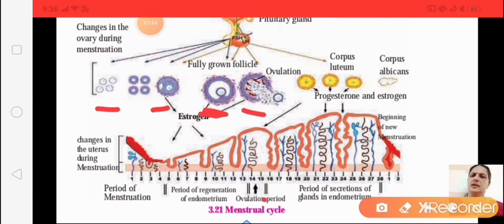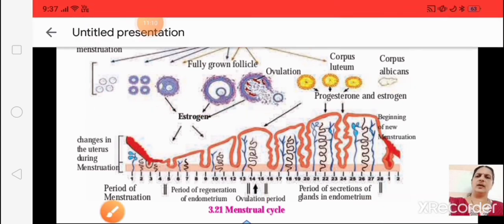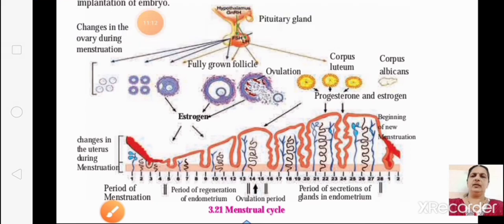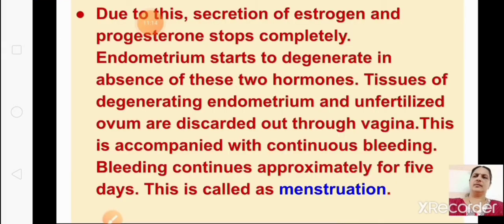I told you this period is the 13th, 14th, 15th day of the cycle, when ovulation takes place, and the remainder forms the corpus luteum. If it is not fertilized, then it will form corpus albicans. This will produce progesterone and estrogen. This is the full menstrual cycle. Only the above process you have to learn in this. Now next, let us continue.